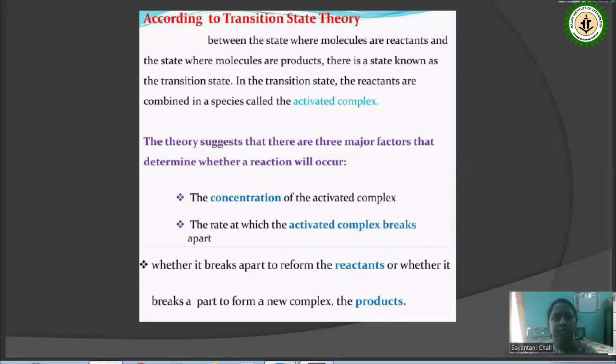One is the concentration of the activated complex, another is the rate at which the activated complex breaks apart, and whether it breaks apart to reform the reactants or to form the products. So, I am repeating here, the factors are the concentration of the activated complex, the rate at which the activated complex breaks, and when it breaks, whether it converts to the reactants again or forms new products.